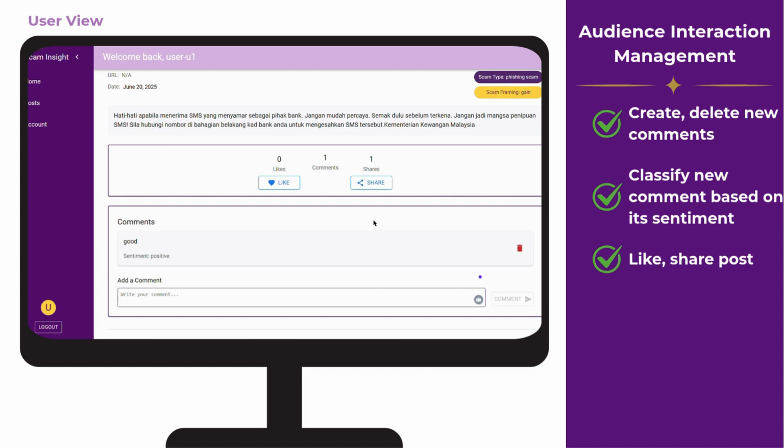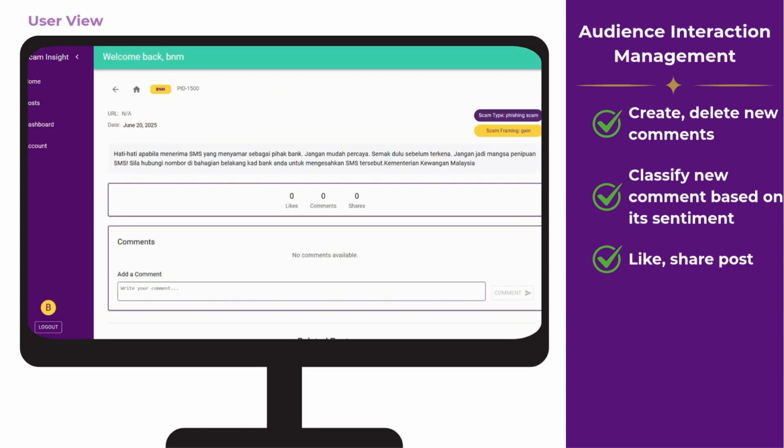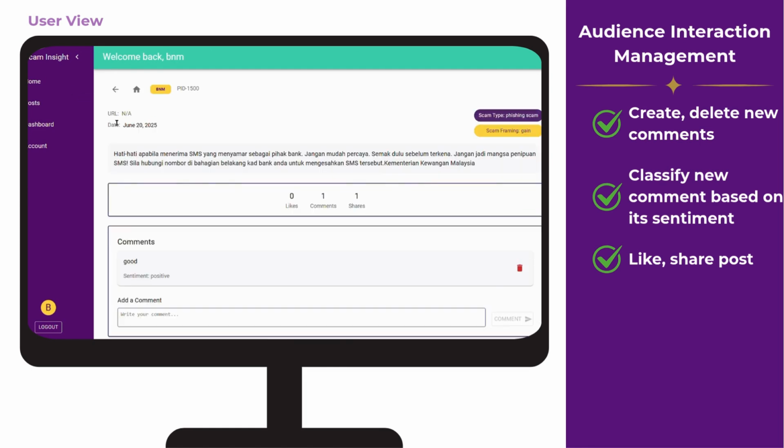After submitting a comment, a sentiment analysis model runs in the backend to classify the comment as positive, negative, or neutral. Back to the government agency's account, the interactions are reflected in the engagement metrics, and the comments are shown.